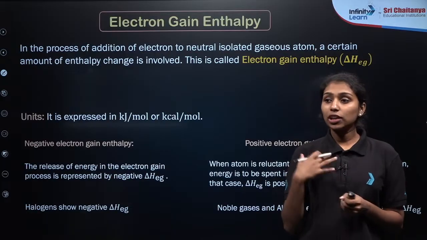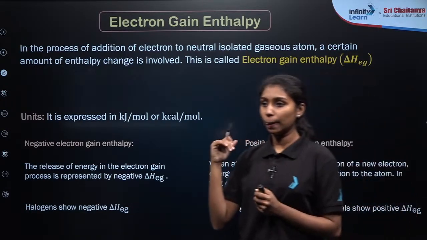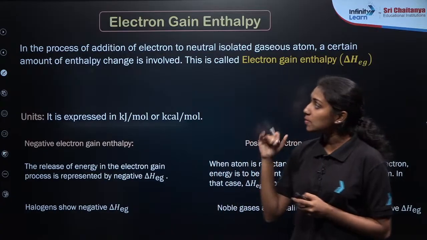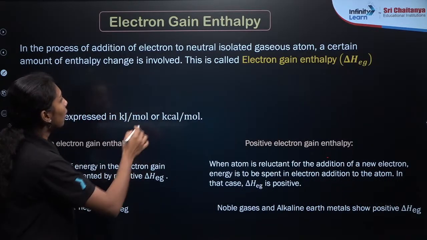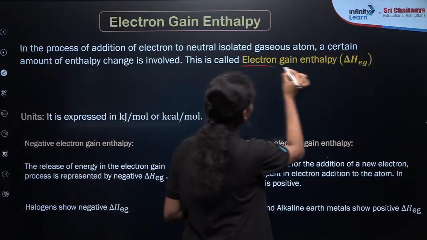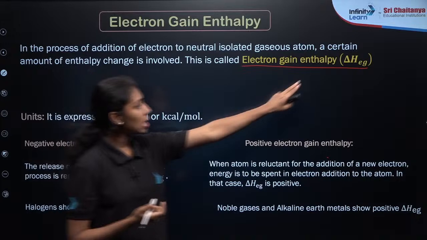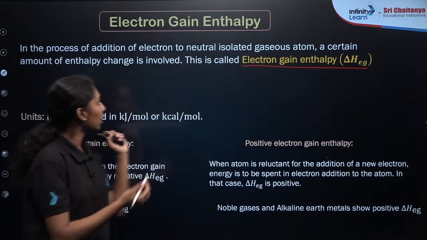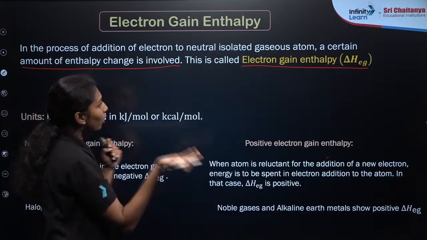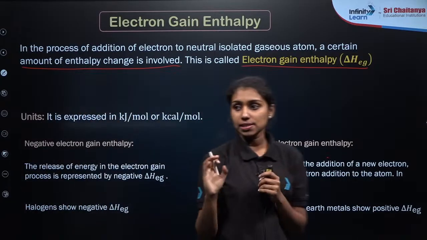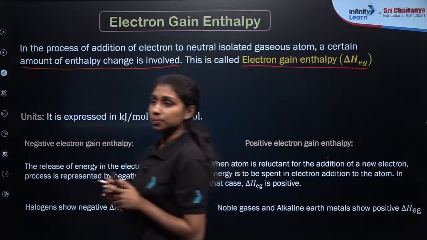So what do you mean by electron gain enthalpy? From the name itself, we are gaining an electron. The amount of energy required to gain an electron is known as the electron gain enthalpy, represented by delta H EG. Delta H commonly represents enthalpy, and EG stands for electron gain. Clear? Just opposed to the ionization enthalpy, we are adding one electron to a neutral isolated gaseous atom.